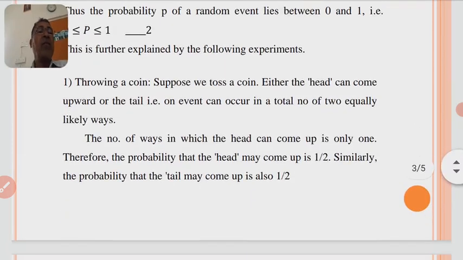The number of ways in which the head can come up is only 1. Therefore, the probability that the head may come up is half. Similarly, the probability that the tail may come up is also half. As the total number of outcomes is 2, that is head and tail, and the number of ways of getting a head is 1, its probability is half. Similarly, the number of ways of getting a tail is 1, as there is one tail, and therefore its probability is half.